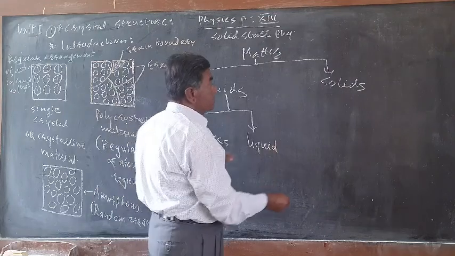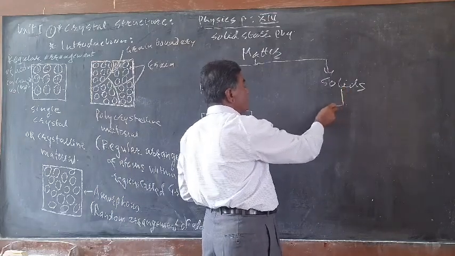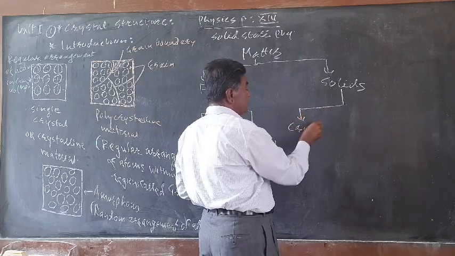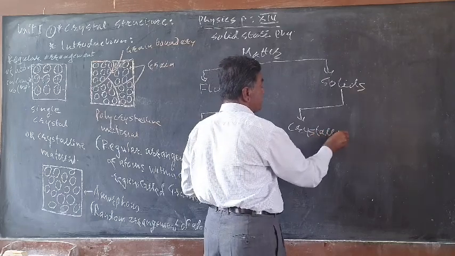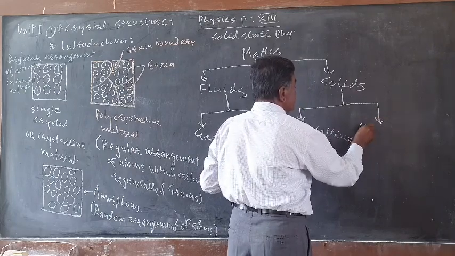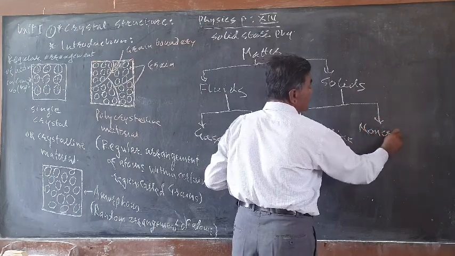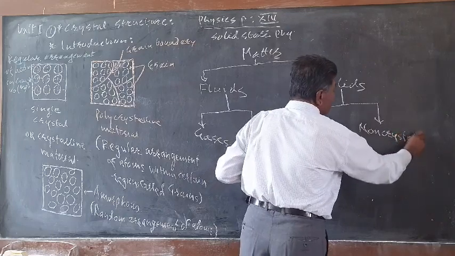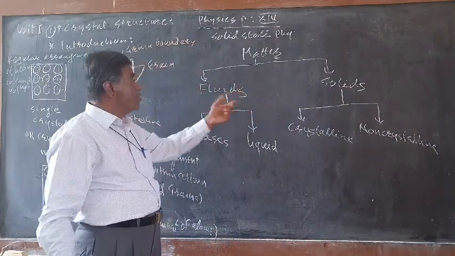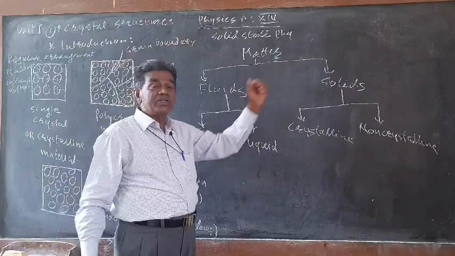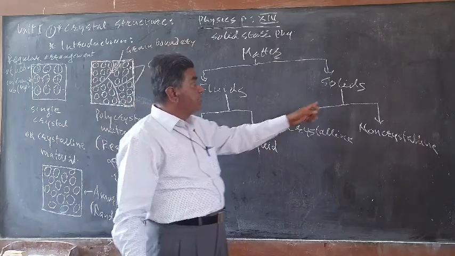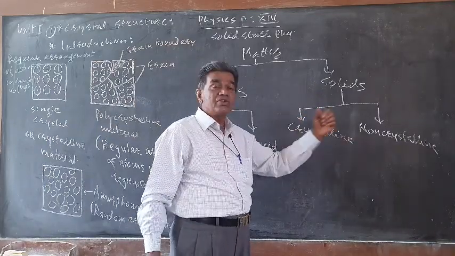While the solids are again classified into two groups. One is crystalline solids, and the other is non-crystalline solids. So, matter can be found in two states, fluids as well as solids, and fluids are classified into gaseous and liquid, while solids are classified into crystalline and non-crystalline solids.